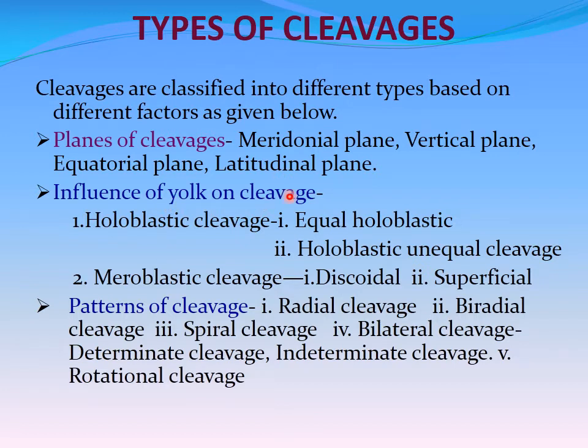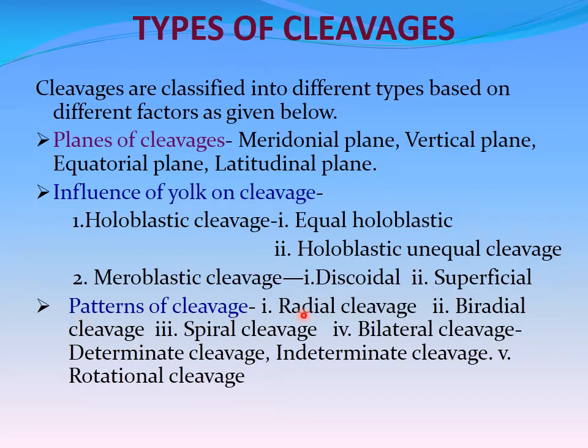Influence of the yolk on cleavage: depending on the yolk, the cleavage may be classified into holoblastic cleavage and meroblastic cleavage. Holoblastic cleavage is classified into equal holoblastic and unequal holoblastic cleavage. Meroblastic cleavage is of two types, discoidal and superficial.